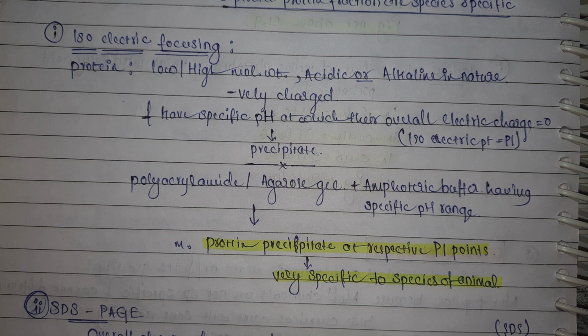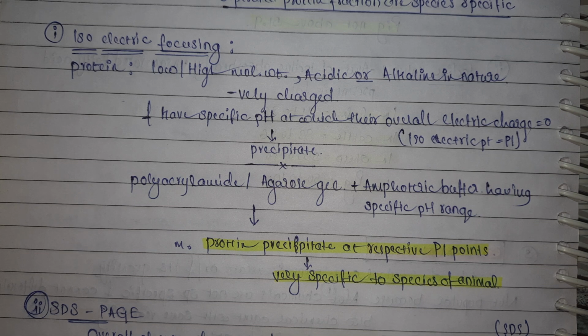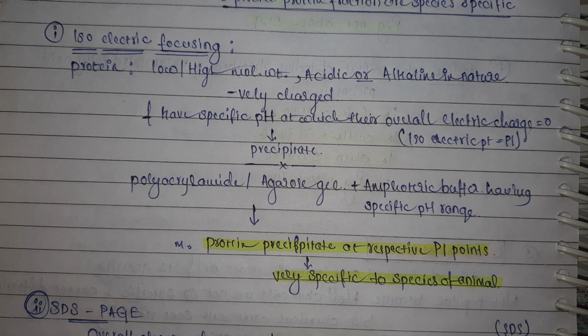Okay. When you transfer the protein onto the agarose gel or polyacrylamide gel electrophoresis, that is also known as PAGE, and you add an amphoteric buffer having a specific pH range, the proteins will precipitate at their respective isoelectric points, and this is very specific to the species of the animal. Here you are using the pH and the electric charge, the isoelectric point of that protein, for identifying the species of the animal.